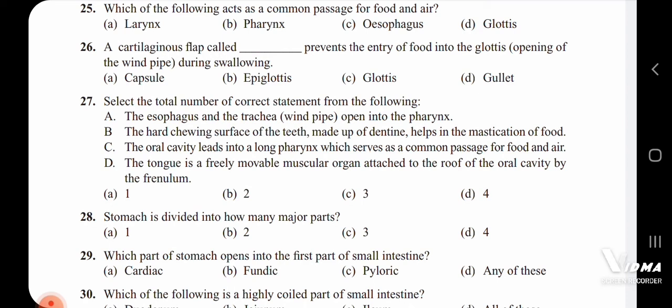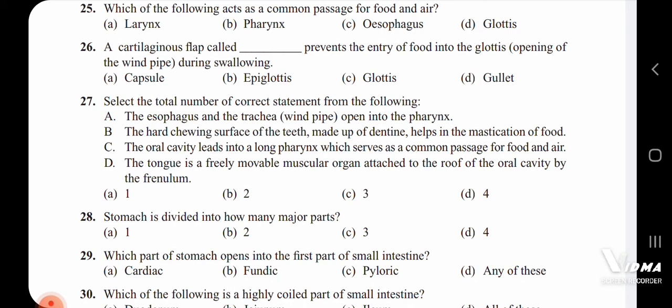If you take D, the tongue is freely movable muscular organ, 100% it is correct, but it is attached to the floor of the oral cavity, and here they have given it as the roof of the oral cavity. So this statement is wrong. C, the oral cavity leads into long pharynx. Actually, pharynx is not a long part, it is very short, which serves as a common passage for food and the air.